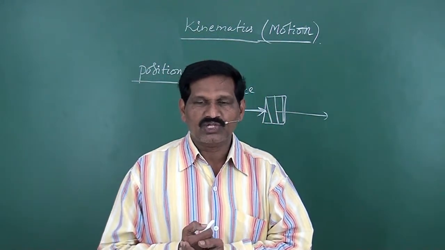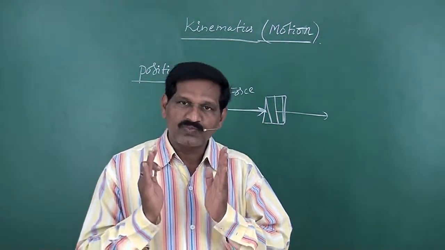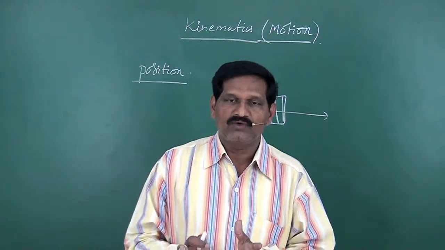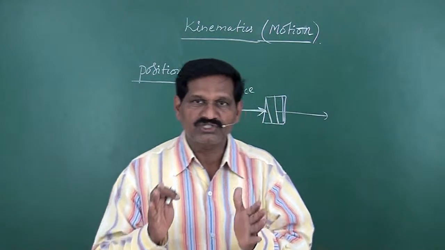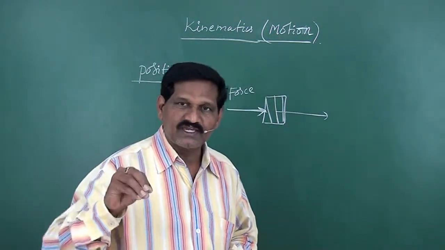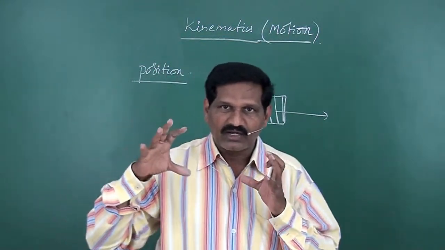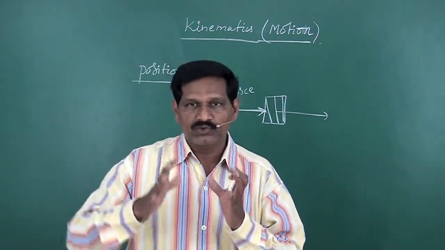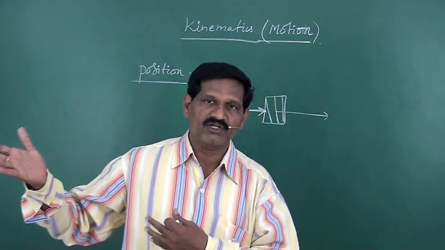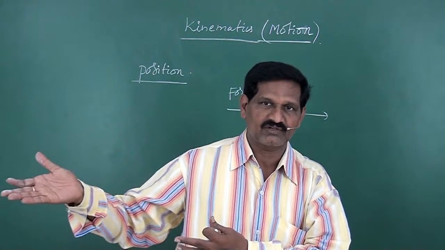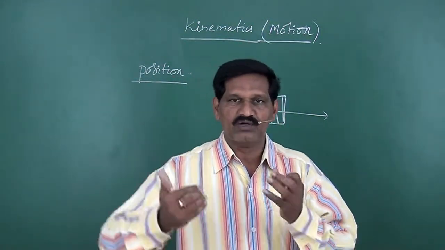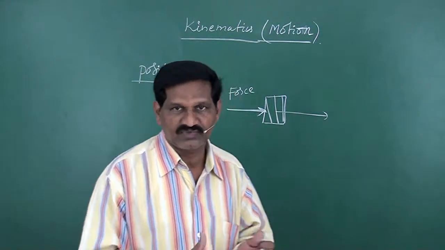So when you are specifying the position of the school, we require a landmark to locate it. Here the school is 3 kilometers from the railway station. So with reference to the railway station, we specify the position of the school.